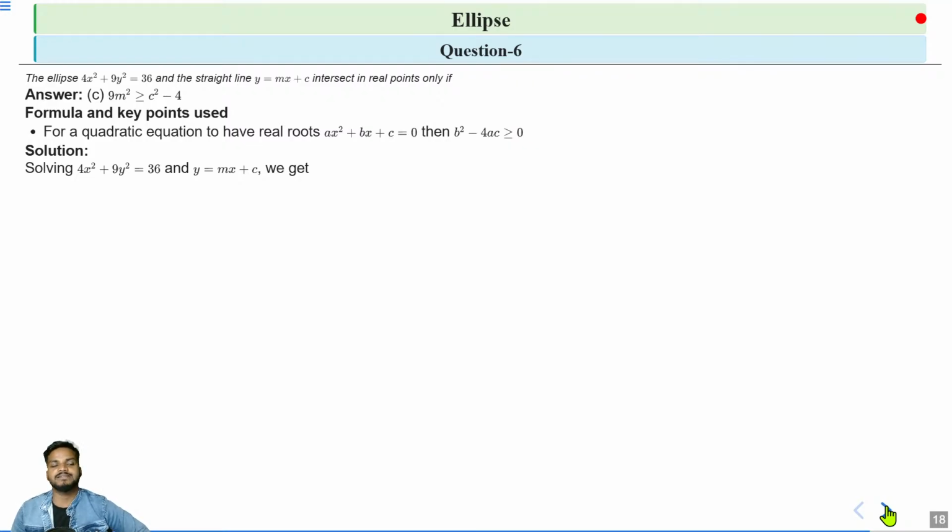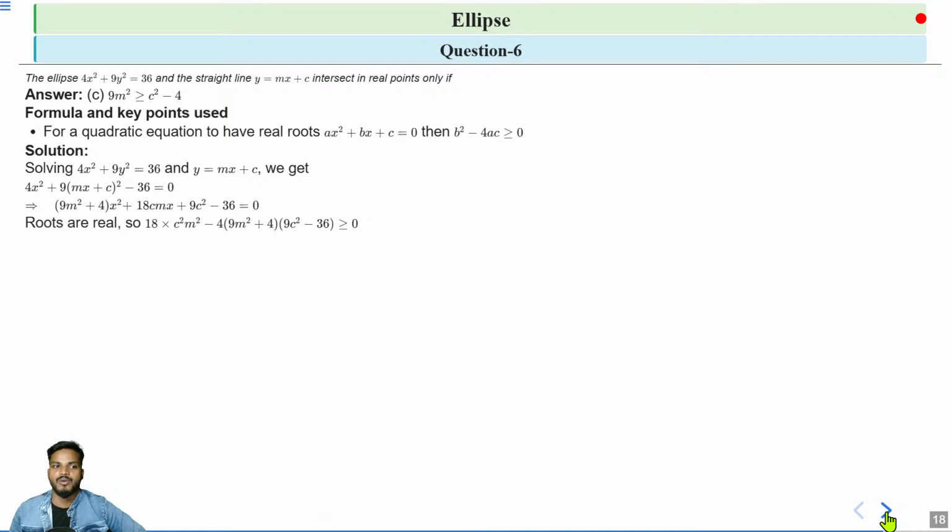So 4x² + 9y² = 36 is the ellipse and y = mx + c is the straight line. When we solve these two equations, we substitute y = mx + c in the equation of the ellipse. So we get 4x² + 9(mx + c)² − 36 = 0. That is (9m² + 4)x² + 18cmx + 9c² − 36 = 0. This is a quadratic equation, and for real roots, b² − 4ac ≥ 0.